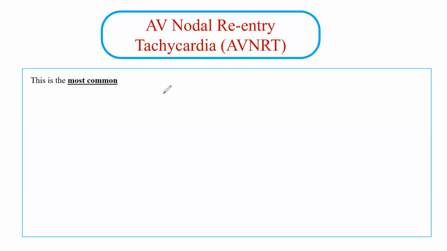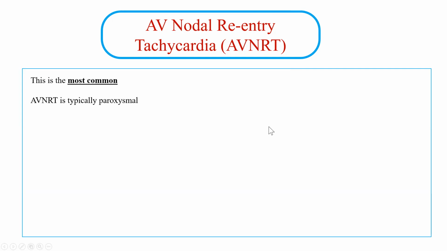In this video, we'll talk about AV nodal reentry tachycardia, which is the most common form of SVT. Actually, it is also the most common cause of palpitation in patients with normal hearts. If the patient does not have any heart problems and they present with palpitation, they are likely having AV nodal reentry tachycardia, or AVNRT.